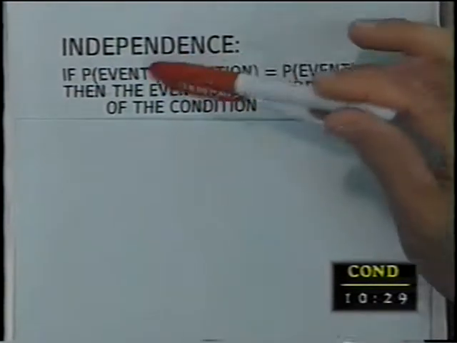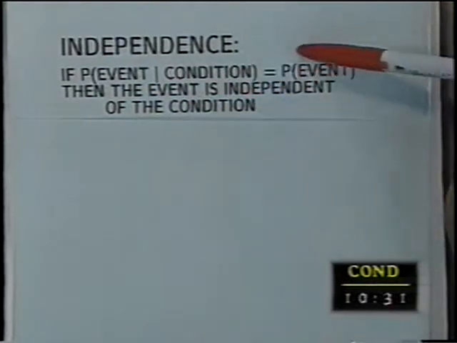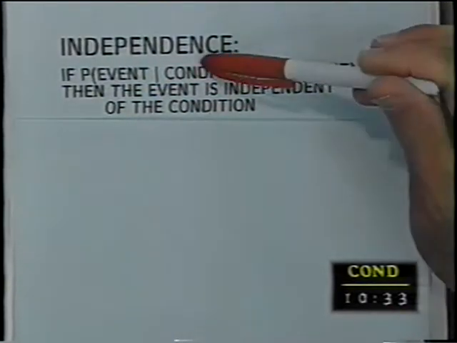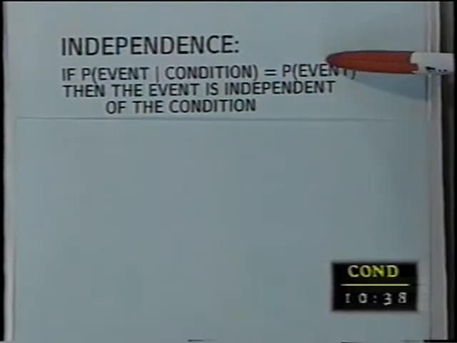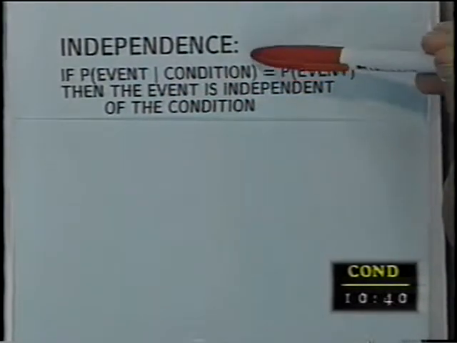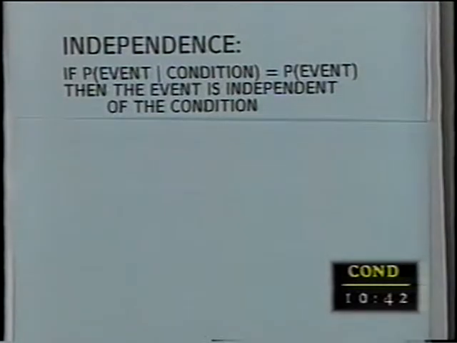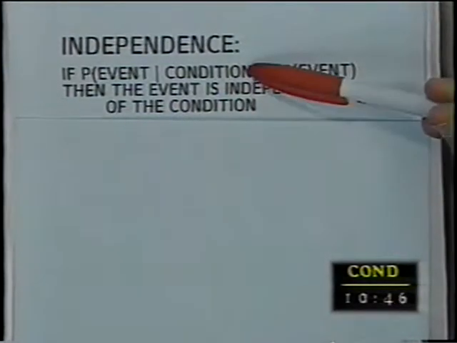If that's the case, if conditional probability equals the marginal probability, or the posterior probability equals the prior probability, then we say the event and the condition are independent of each other. That's the definition of independence. Doesn't really matter what the condition is.